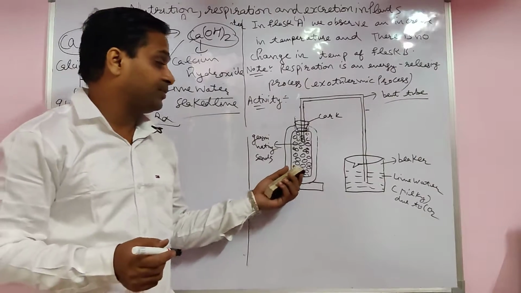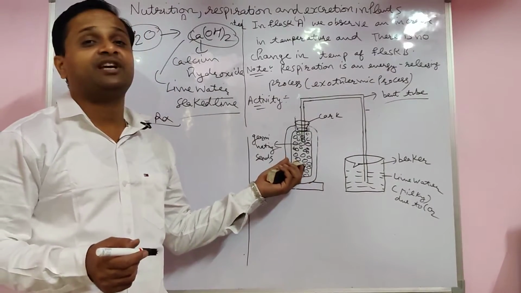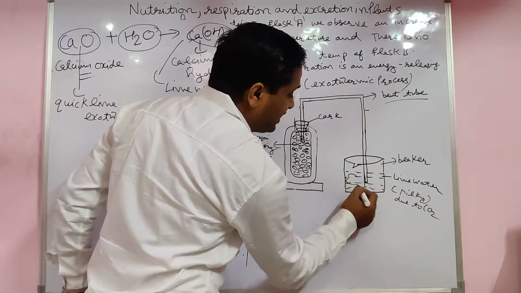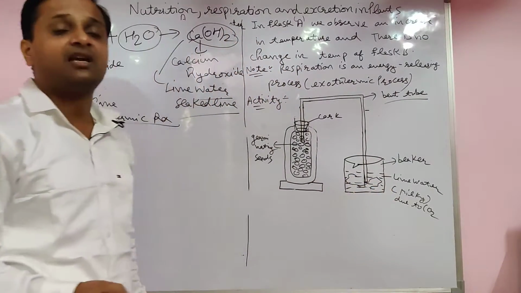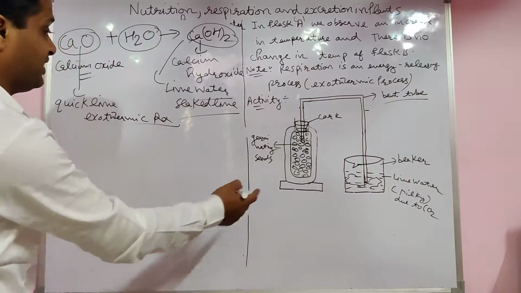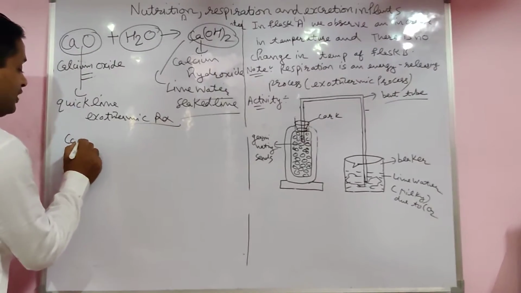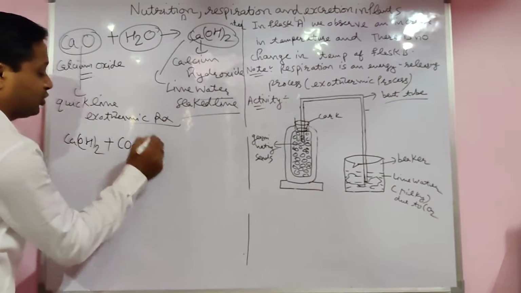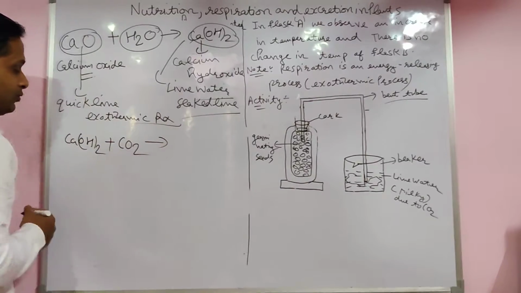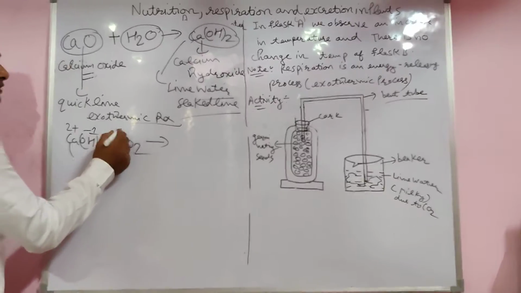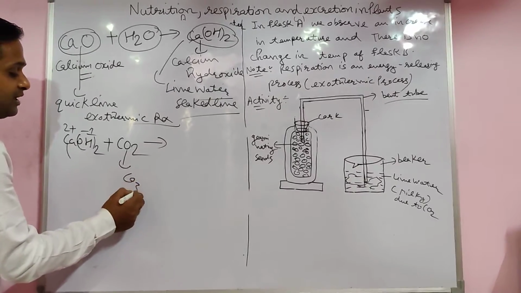Here, when respiration happens, you know carbon dioxide is released. When carbon dioxide comes into the lime water, it becomes milky white. Why? What is the reaction behind this? The lime water formula Ca(OH)2 reacts with CO2. You always know that calcium is 2 positive, hydroxide 1 negative, and CO2 always forms a carbonate.